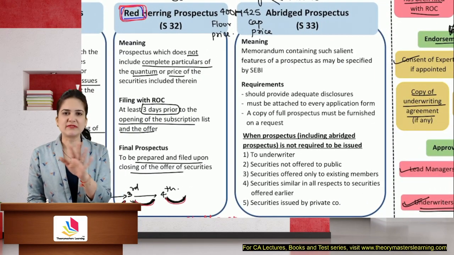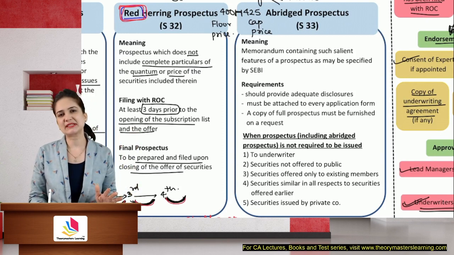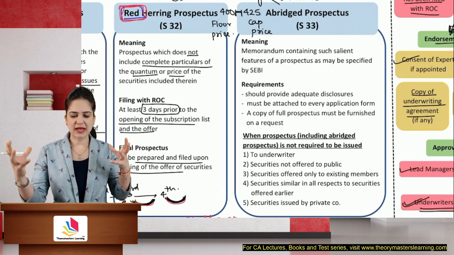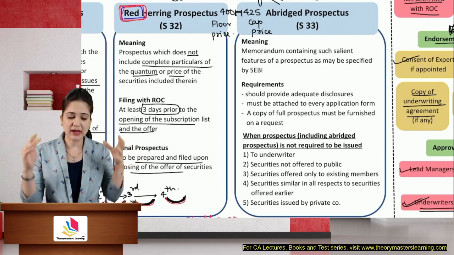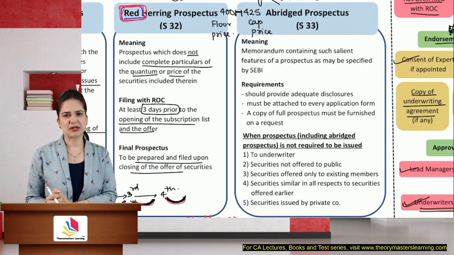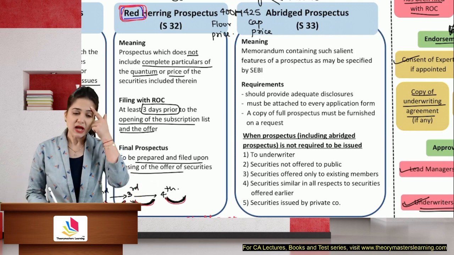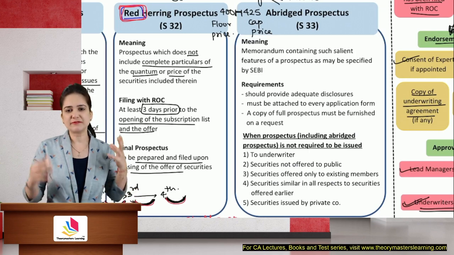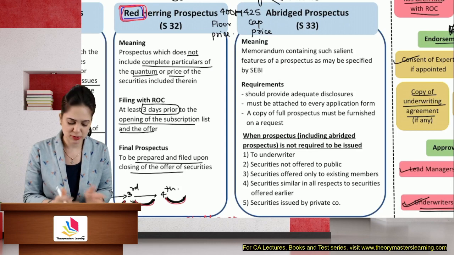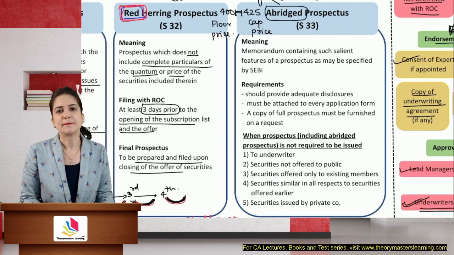Abridged prospectus. Now, if you ever see the prospectus of a company, it is around 100 to 150 pages. Do you really think the public has time to read all that? No. So what we do is we eliminate the information that is not required for them and choose the information which an investor actually requires to take the decision. Like, who are the directors, what is the profitability of the company, what is the future projection of the company, and how much dividend have you paid. So the information which shareholders actually require, only that information is given in the abridged prospectus. It is an abridged version, a shorter version of the prospectus of the company.